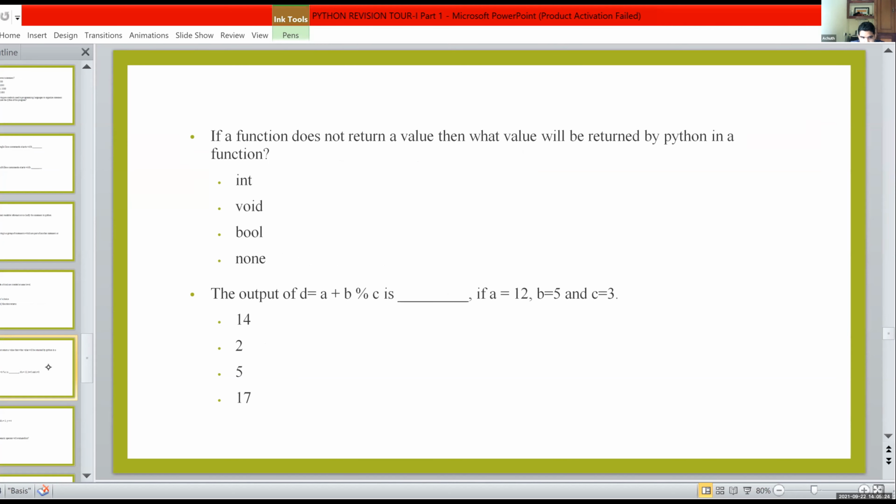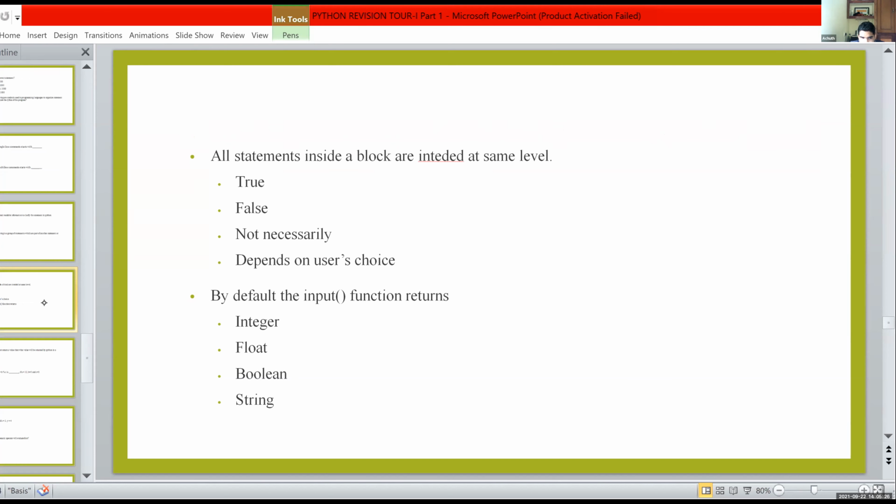For this question, the answer is string. The input function by default will return a string value. If you want to convert that value into integer, we are using the built-in function int. If you want to convert it into float, we are using the float function. To convert a string into integer, we are using two built-in functions: the first is int, and the second is eval.